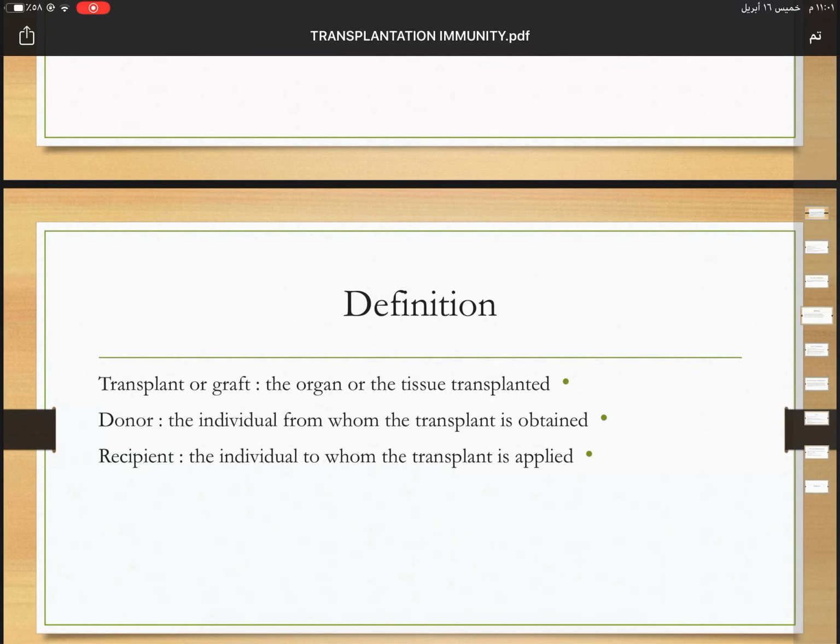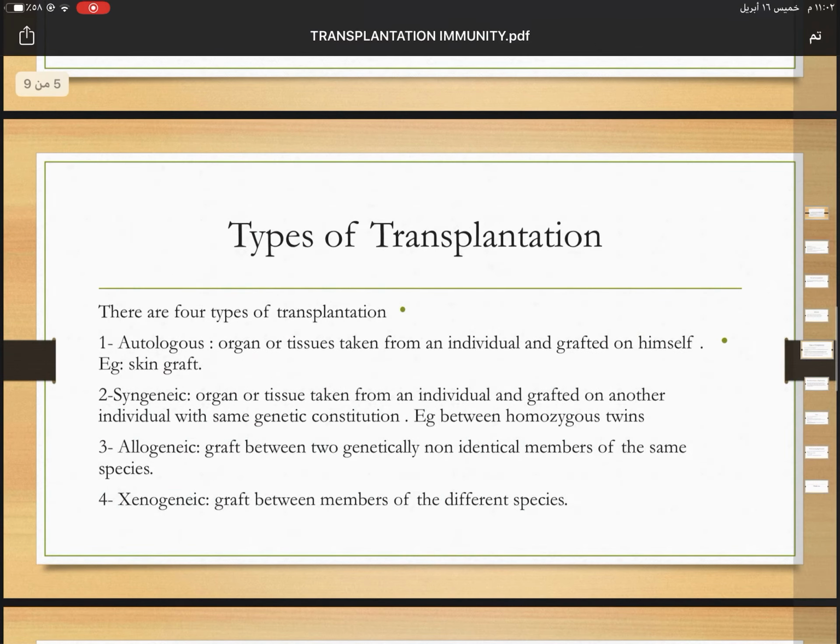Here I will define some terminology. Transplant: the organ or tissue transplanted. Donor: the individual from whom the transplant is obtained. Recipient: the individual to whom the transplant is applied. For example, if a father was suffering from renal failure and his son donated his kidney to him, in this case the father is called the recipient, the son is called the donor, and the kidney is called the transplant.